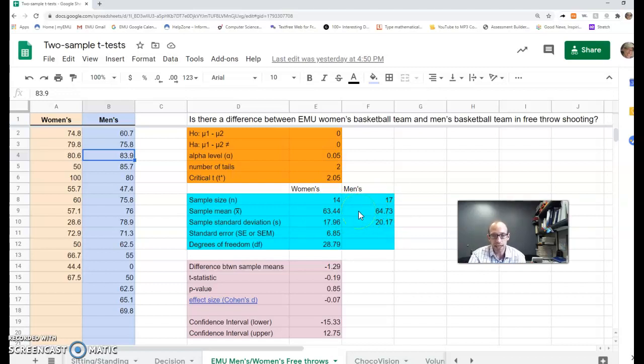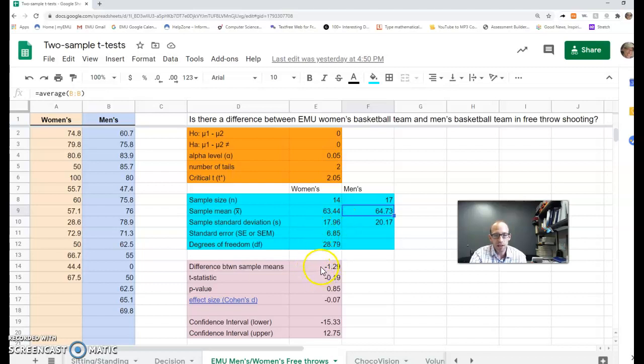Now, be careful. We can't just say, oh, look, we have the sample means and the men's was clearly higher, so we do have evidence that EMU men's basketball players in general have a higher free throw percentage than the women do. We can't do that because remember, we have to try to figure out whether or not this difference we're seeing is just due to random variation because maybe this particular season the men were a little higher than the women, or if it's strong enough of a difference in between the two that we can say pretty conclusively that there is a difference.